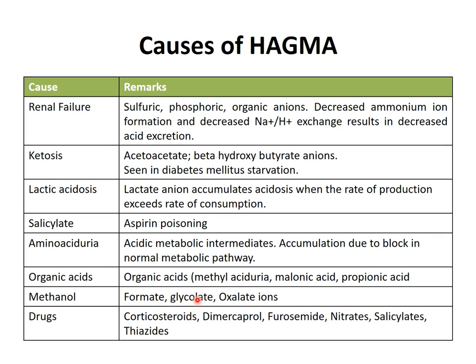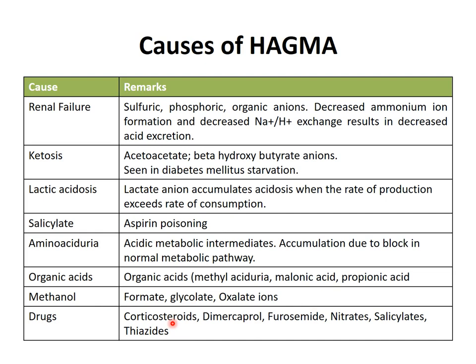Formic acid, glycolic acid and oxalic acid lead to an increased anion gap, because they all lead to organic anion production, and we are not measuring organic anions, while bicarbonate level is used up. So HCO3 and Cl minus will be decreased, with unaltered sodium and potassium, so anion gap is increased.